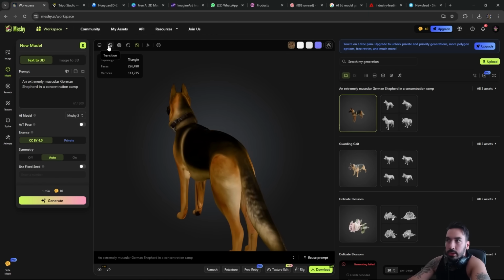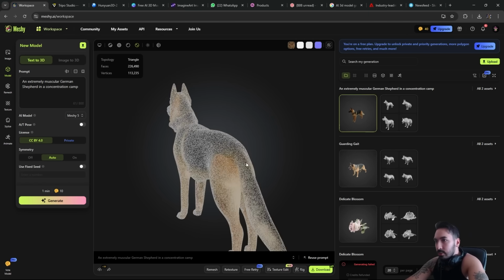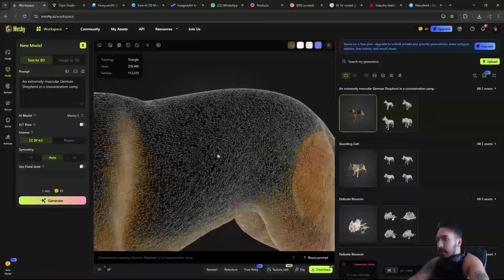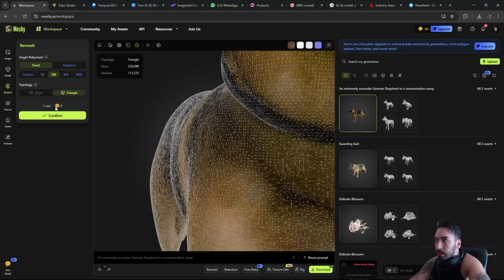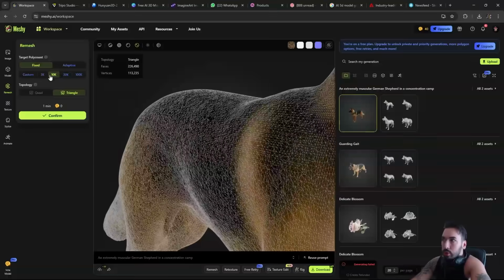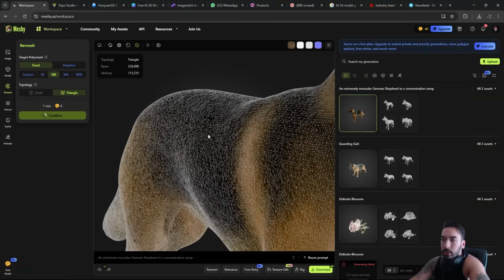I don't even want to look at the topology at this point in time, but let's do it anyway. So it's all completely triangulated. It's absolutely horrible topology. However, they do have a remesh tool here. So let's say we want to do a little remesh procedure. We want to take this to 10K polygons with quads.